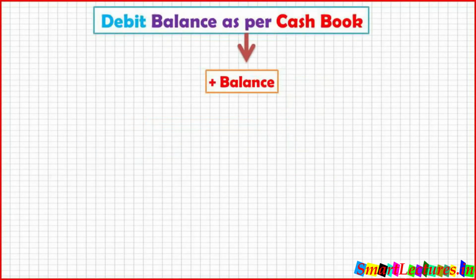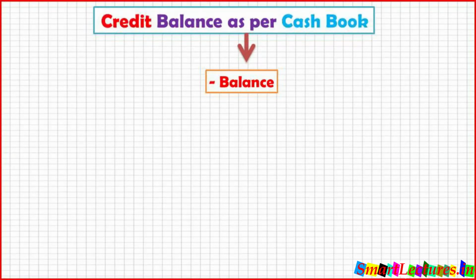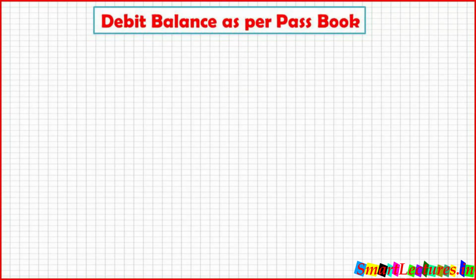So debit balance as per cash book means plus balance, and credit balance as per cash book means minus balance, means negative balance. In the same way, if debit balance as per cash book is positive balance, then debit balance as per passbook will be negative balance, means minus balance.